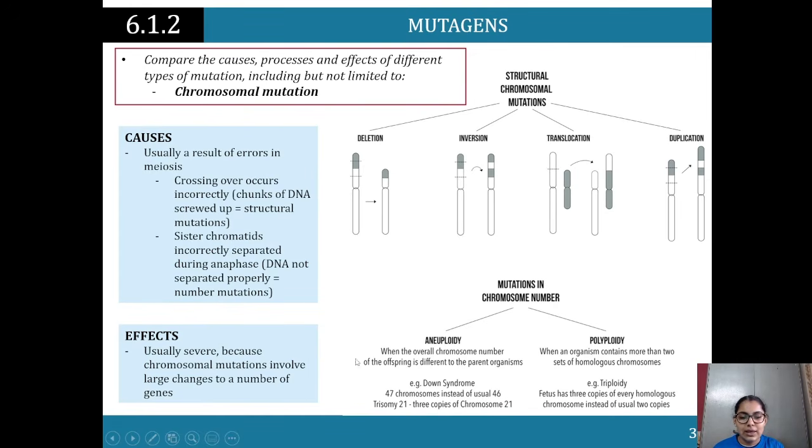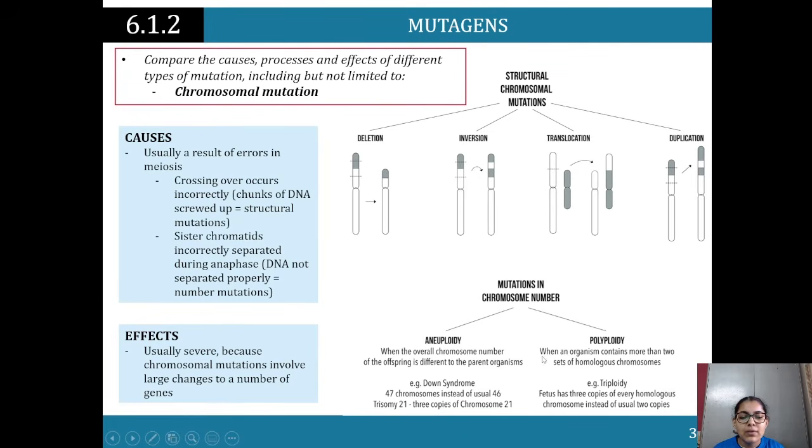So you want to kind of know these terminology here. So aneuploidy is when the overall chromosome number of the offspring is different to the parent organism. So for instance, in Down syndrome, there are 47 chromosomes instead of 46. That's because of trisomy 21, where there are 3 copies of chromosome number 21.